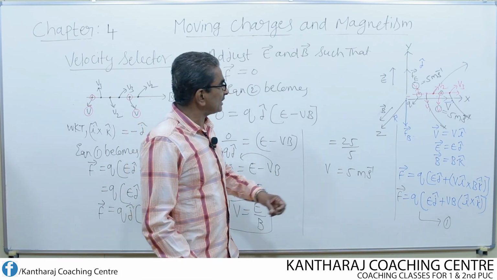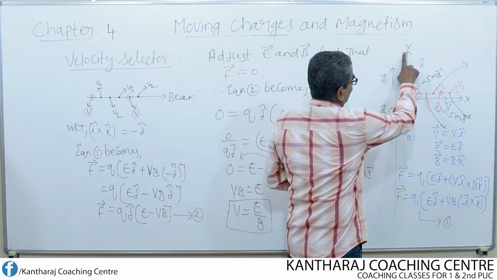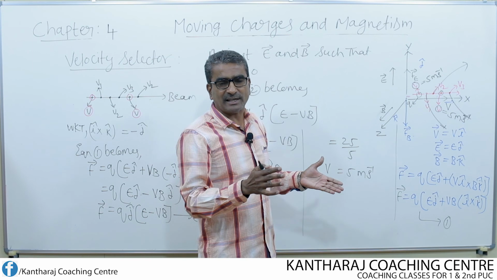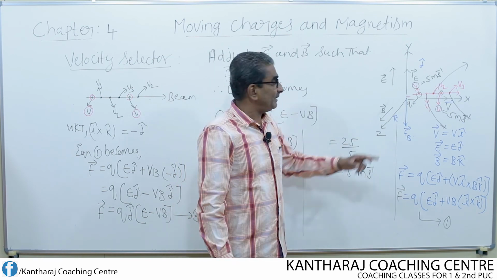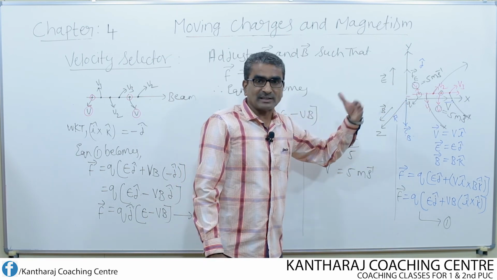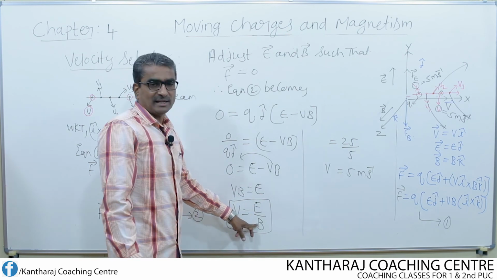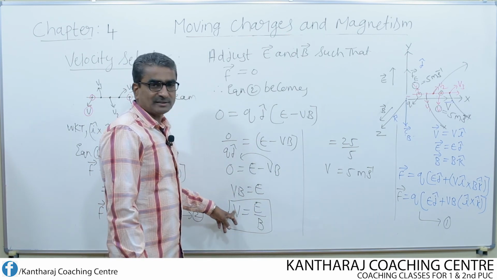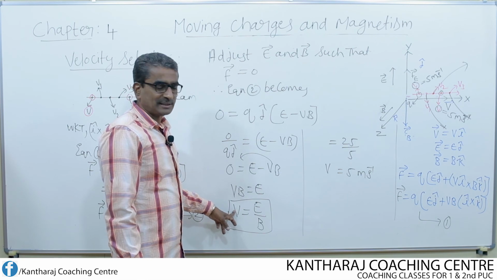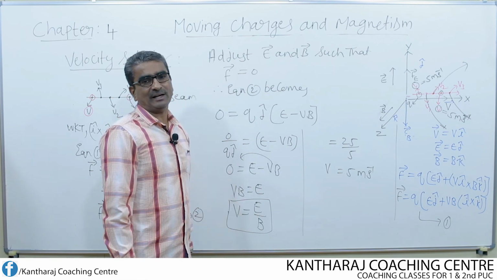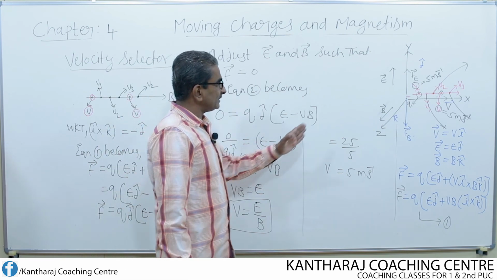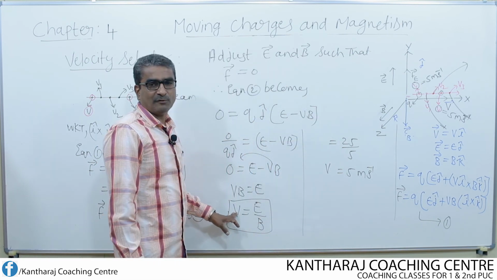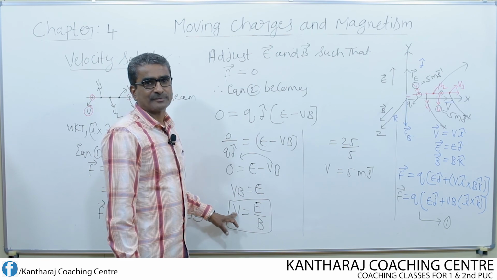What should be equal to each other? Force due to electric field and force due to magnetic field, which are in the opposite direction, should be equal to each other. For that you adjust E and B. E and B will always be of different magnitudes. So we select the particle of a particular velocity by adjusting E and B values. So this is nothing but the expression or the mathematical condition of velocity selector. Thank you.